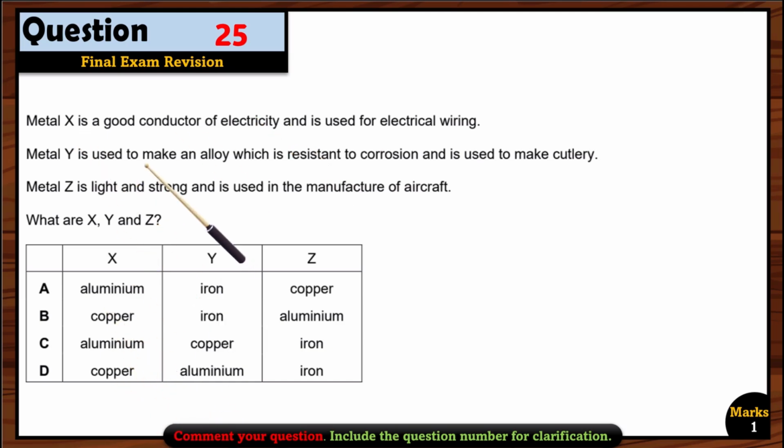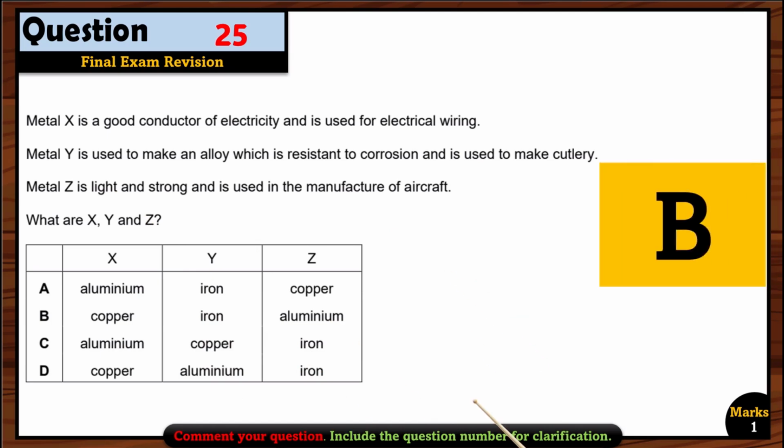So B or D can be right. Now, used to make an alloy and it is resistant to corrosion. It is also used to make cutlery. Then it can be stainless steel. Okay, and which metal is used to make stainless steel? Of course, iron. So copper, iron. So option B is the right option here. Now we are left with aluminium. Of course, aluminium is light, and that's why it is used to make aircraft. So option B is correct over here.